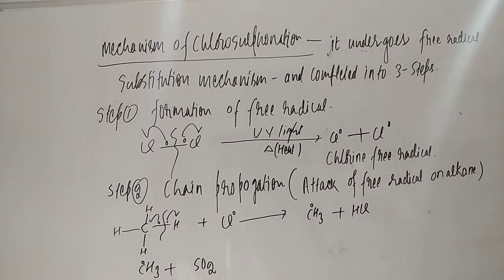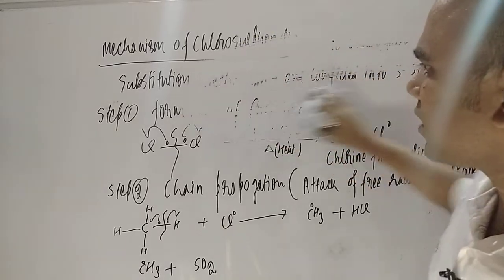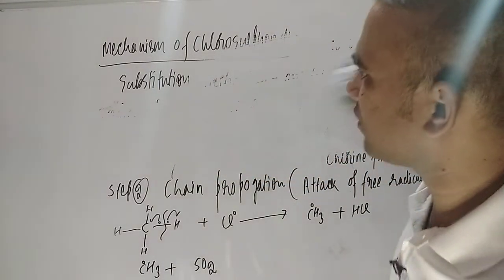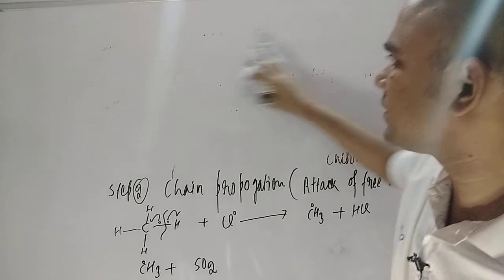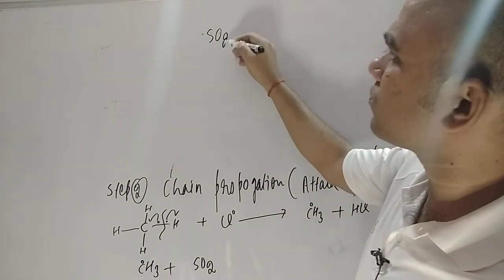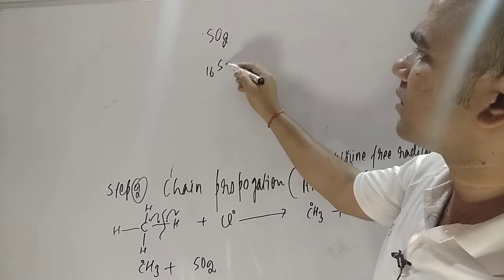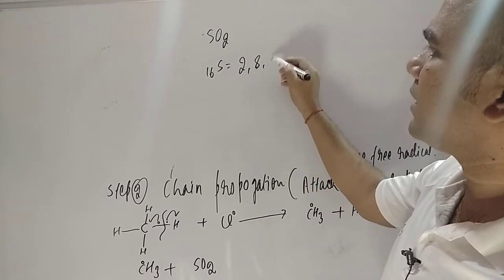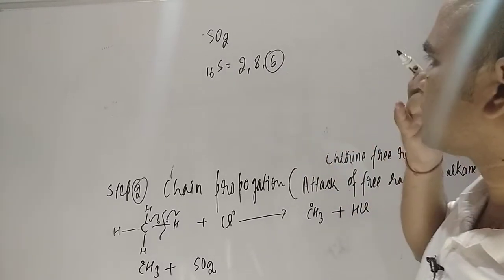Now students, if you talk about sulfur, how many valence electrons are there? That is very important. Sulfur belongs to the oxygen family, students, and it has 6 valence electrons. So in the SO2 molecule, sulfur is atomic number 16, so it has 2, 8, 6. 6 electrons are there, dear students.